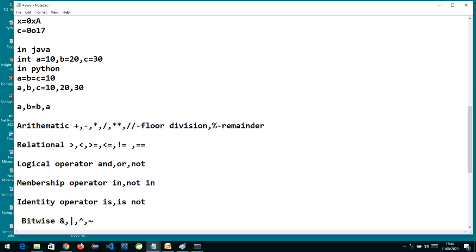And the last thing which I showed you was the py file, how to create a py file and how to execute it.